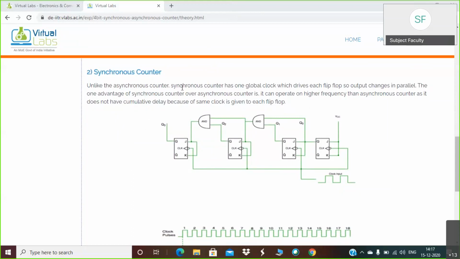Those counters are also a kind of synchronous circuit, but an actual synchronous counter is somewhat different. The counters which we have studied were an application of shift register. But this is a totally different topic, so that's why it is not mentioned in our syllabus. So don't worry about it.